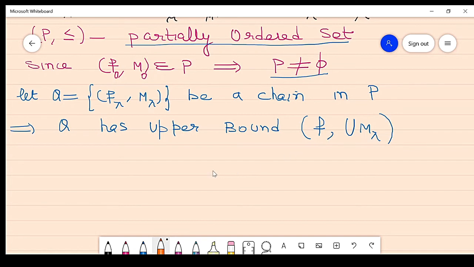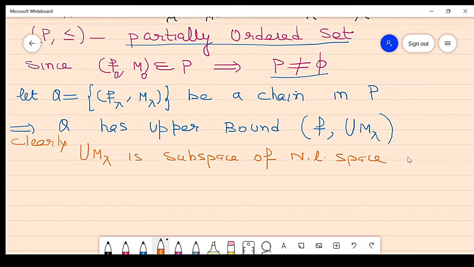If it is the upper bound, then we clearly know that the union of M lambda is a subspace of the normed linear space N, number one. Number two, F is a well-defined functional.